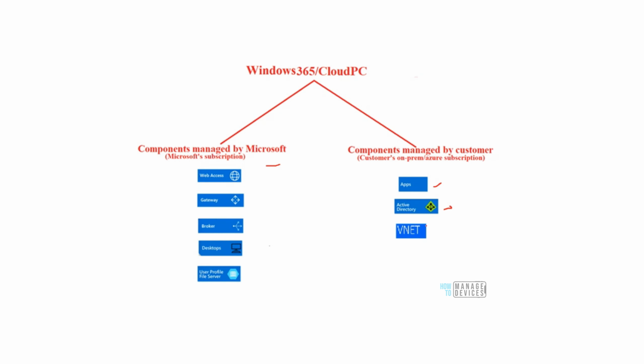And then there is a VNet. So this VNet is only needed in some cases. We will talk about those cases later on. But the point that I'm trying to make here is that you will see that everything is being managed by Microsoft, except the LOB applications and the on-premise Active Directory, right?